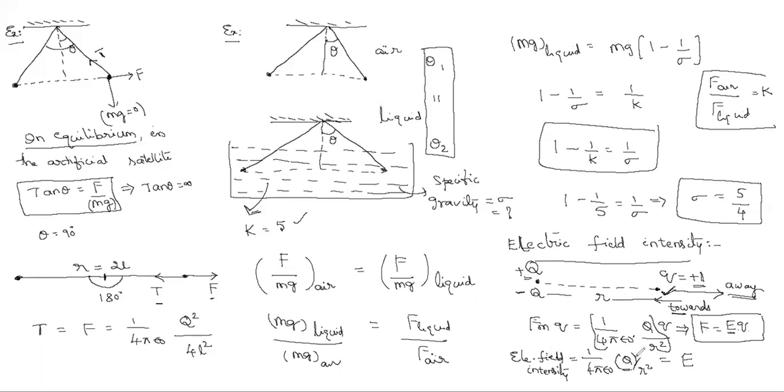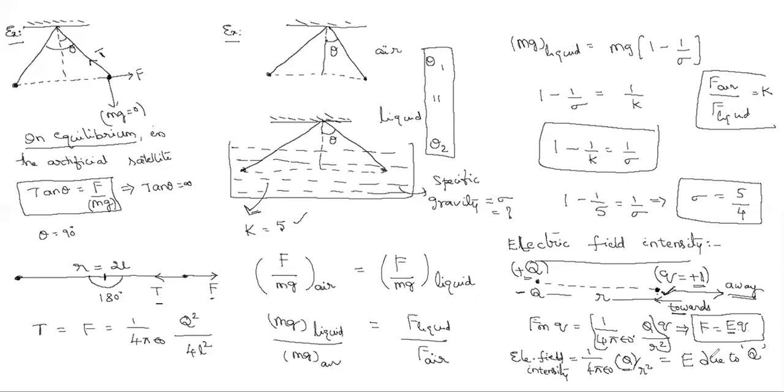Capital Q. So here this E is due to capital Q. So you understood one point: the electric field intensity at a point depends upon the other charge placed here, not the charge placed at that point.